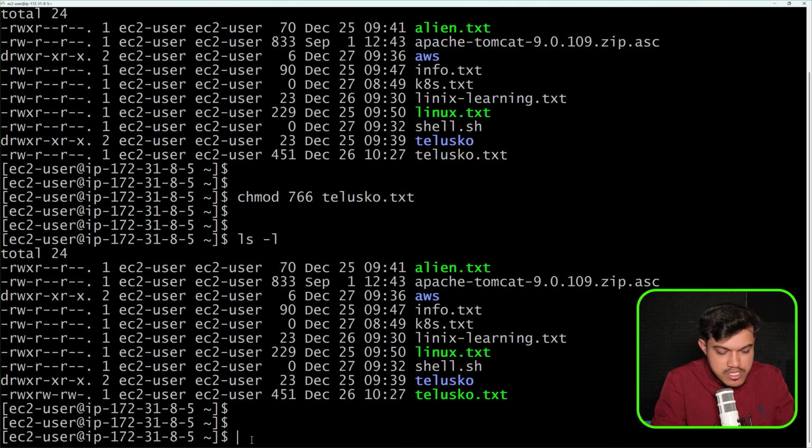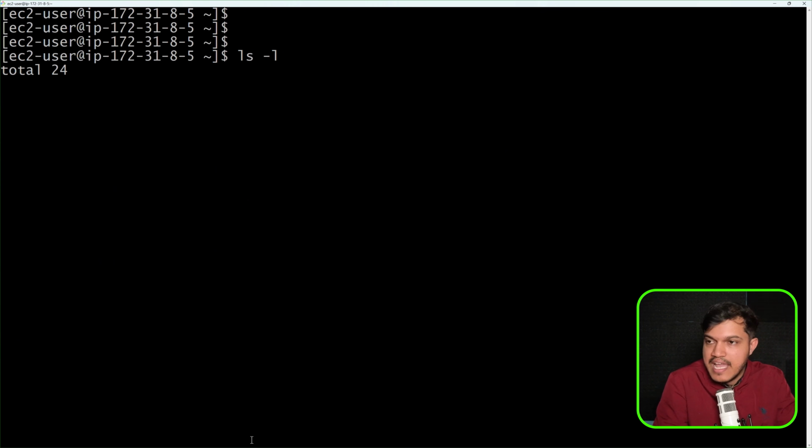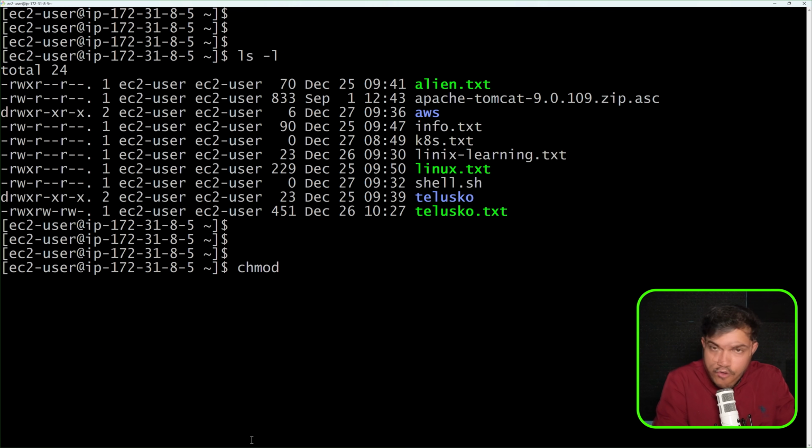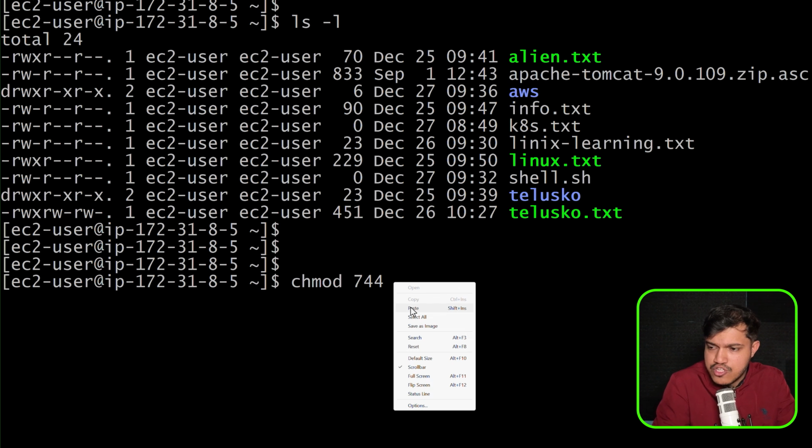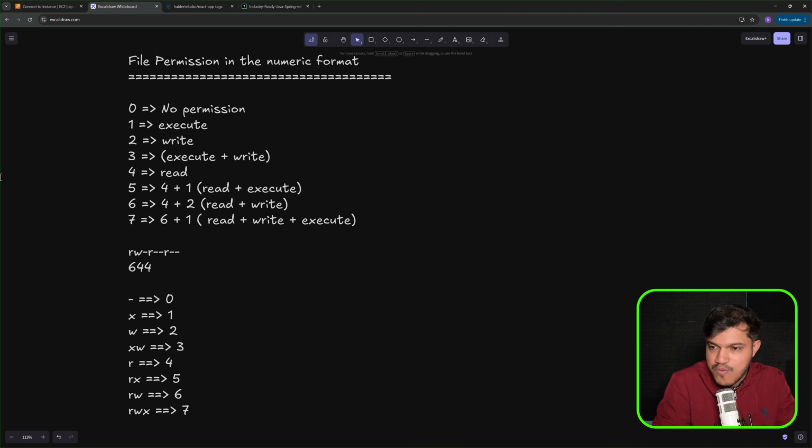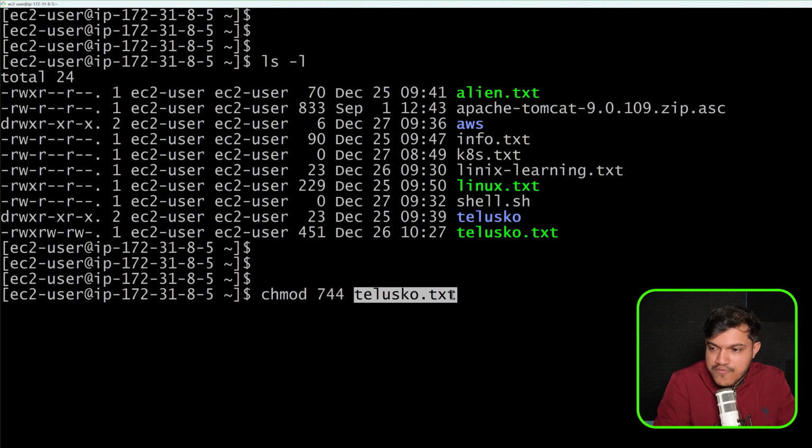Now what I'm going to do is I'll just clear this, and I will say chmod. For the user I want to give maximum permissions, great, and for my group and others I want to give only read permissions. Read means 4. Okay, for which file? linux.txt. Let me check, it is 4 and 4 only. I would just cross check what I have given here. You can see it is only 4, right? So I've told 744. User will have maximum permissions, and group and others will have only read permissions.